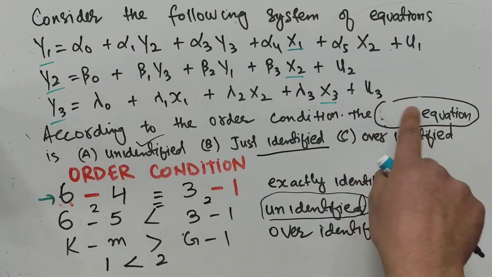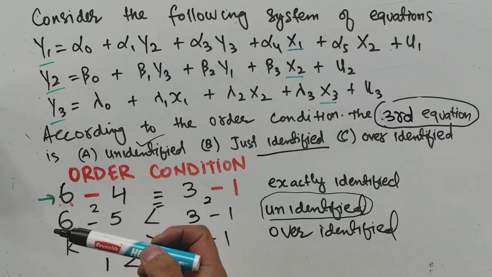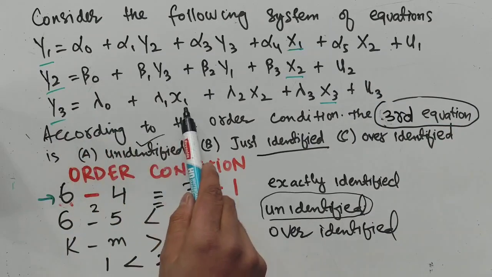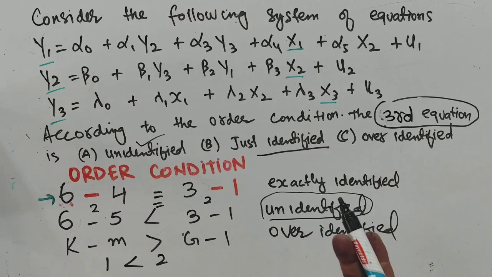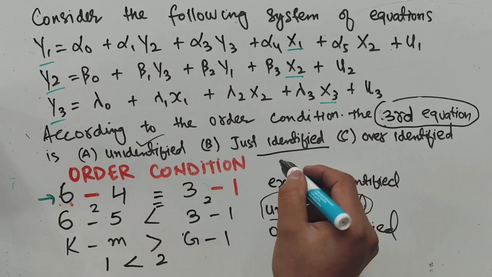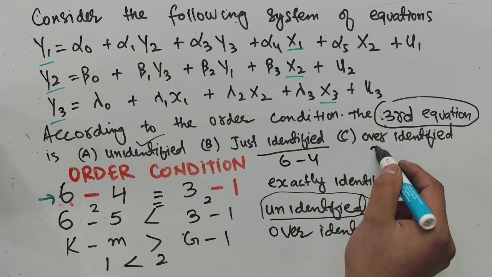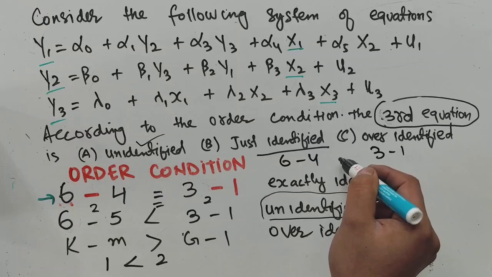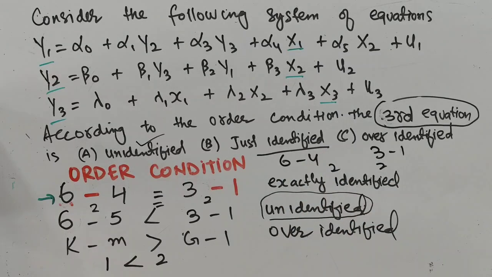What about the third equation? In the third equation we have 1, 2, 3, 4. Again we have 4 variables in the third equation. So we will have 6 minus 4, and here we have 3 minus 1. So we get 2 is equal to 2. So the third equation is also just identified.